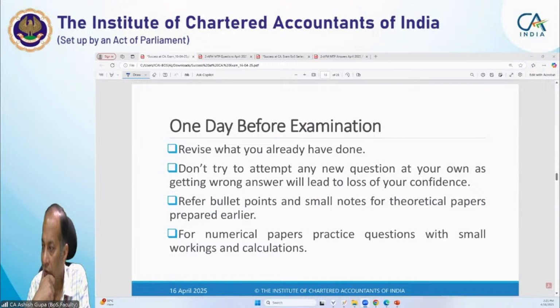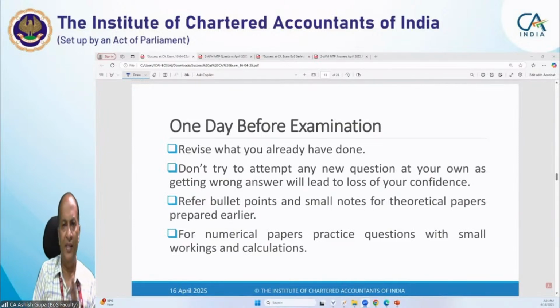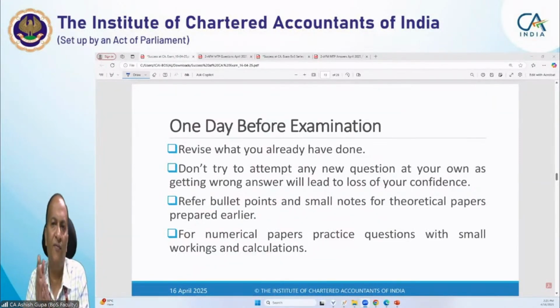Now next is refer bullet points and small notes for theoretical papers prepared earlier. The preparation that you have made these days will work for you on the one day before examination. Just have a bullet point. Unless you need more clarification on any point, or you are getting some doubt, then you can refer the study material. Otherwise, referring the bullet points will be quite sufficient.